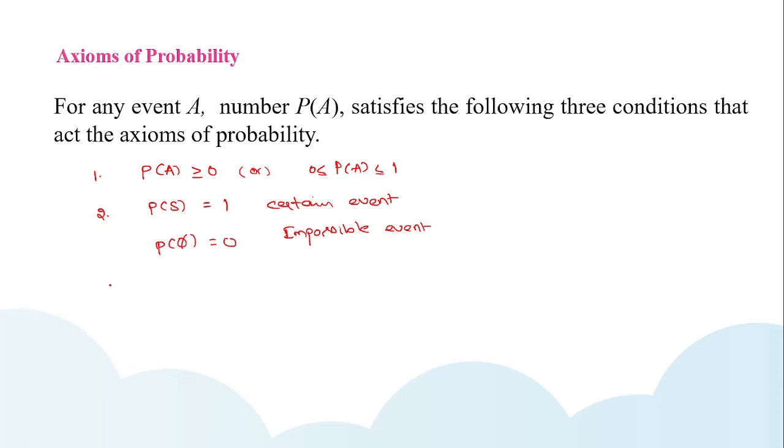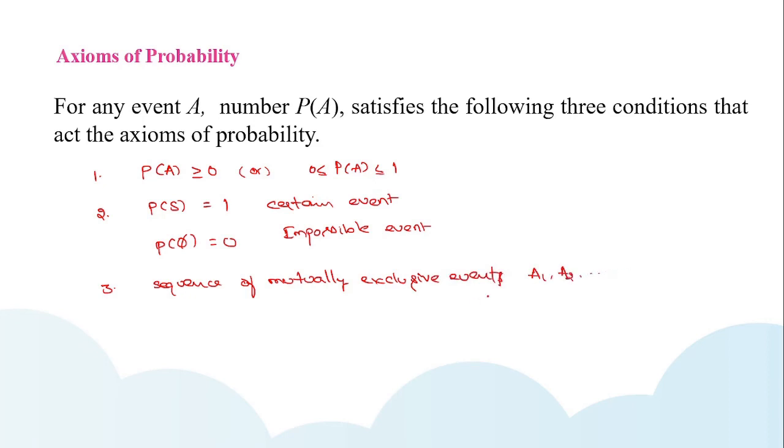Okay, and coming to the third axiom. In this axiom, you can consider a sequence of mutually exclusive events, starting from A1, A2, and so on.